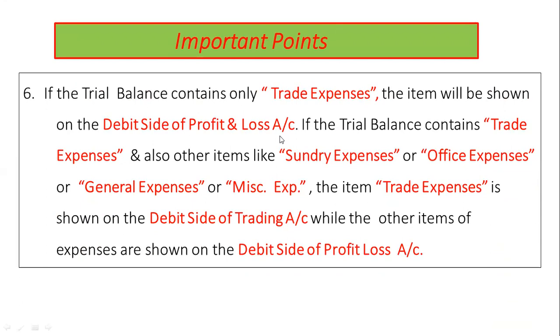If in the trial balance, along with trade expenses, other expenses such as sundry, office, general, and miscellaneous expenses are given, then trade expenses is shown on the debit side of trading account, and other expenses are shown on the debit side of profit and loss account. This format of posting the items is to be remembered.